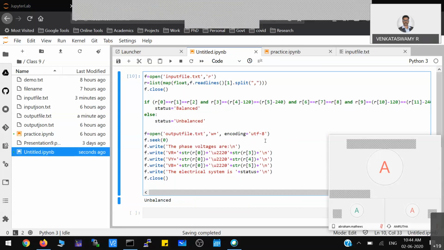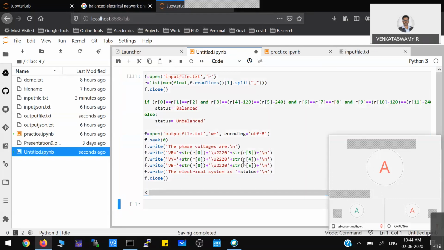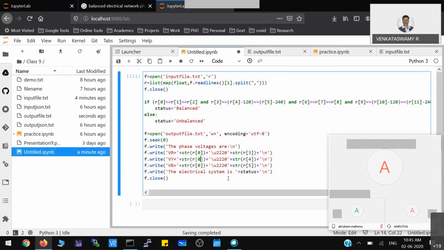Okay. Now, can you see this particular program? You should not print anything on the console. Everything should be read and written in a file. So that is the best practice. Now, when I see the output file, can you see here the phase voltages are okay. Now you see only 235 is printing. There is some bug. Why is that bug? So okay, you did not change that particular index.